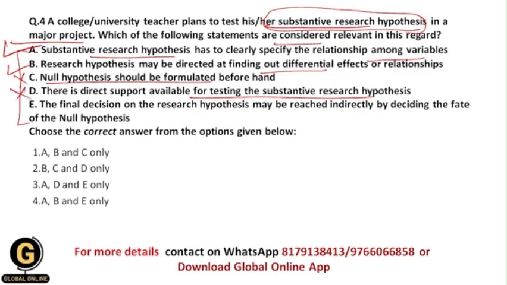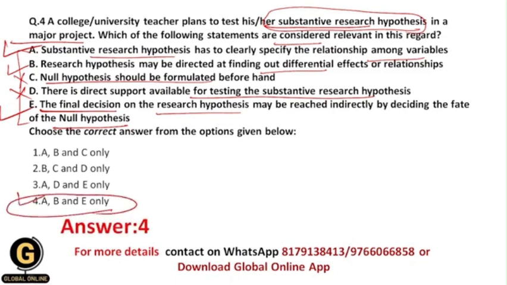The final decision on the research hypothesis may be reached indirectly by deciding the fate of the null hypothesis. Yes, this statement is correct, because whenever you reject the null hypothesis, then automatically you accept the research hypothesis. And whenever you accept the null hypothesis, then you reject the research hypothesis, and that's why indirectly your decision will be based upon the fate of the null hypothesis itself. That's why your correct answer should be 4, that is A, B and E only, because only these statements are correct.